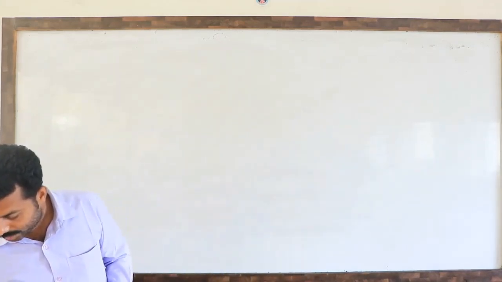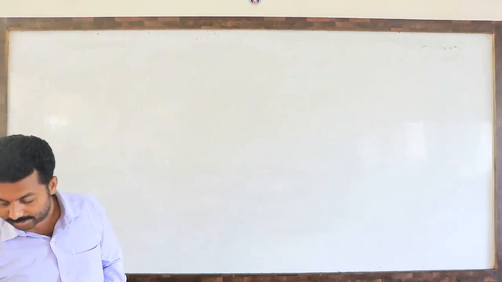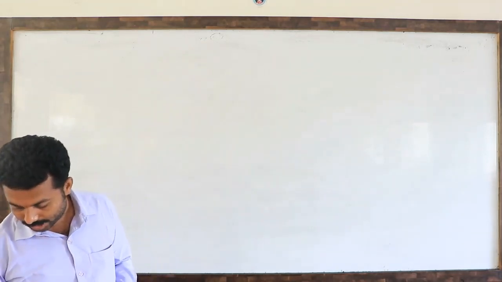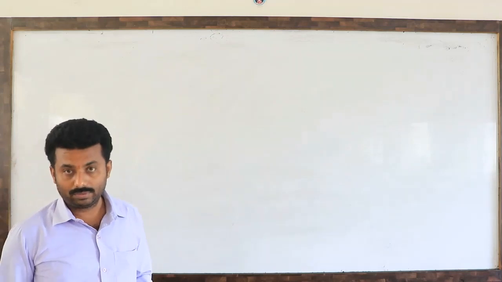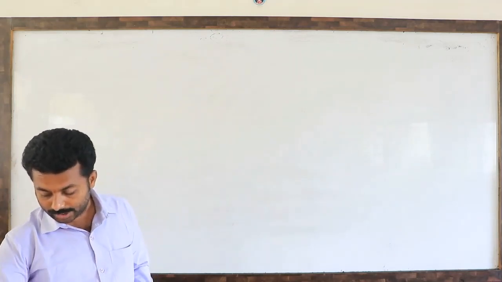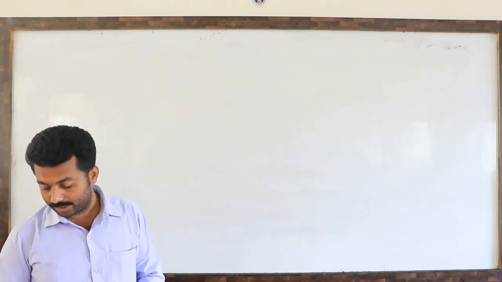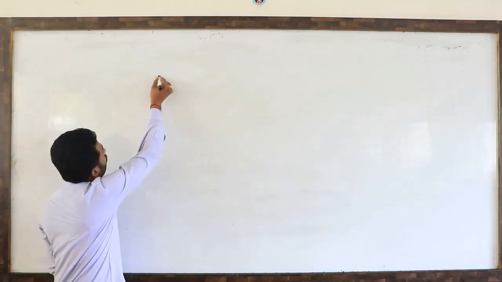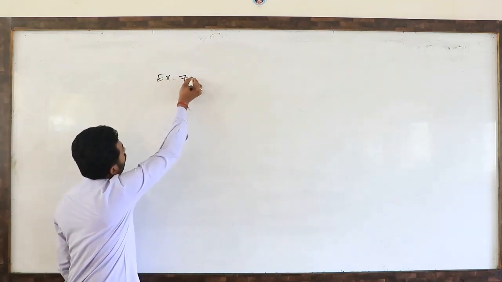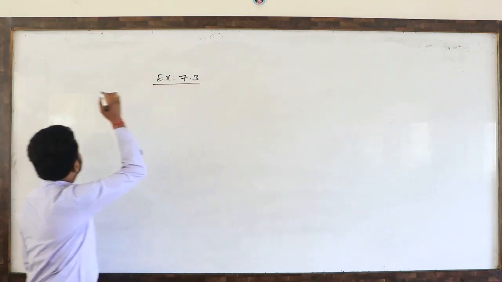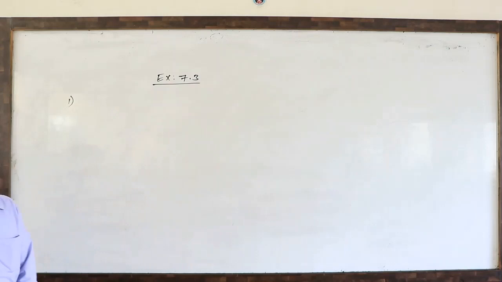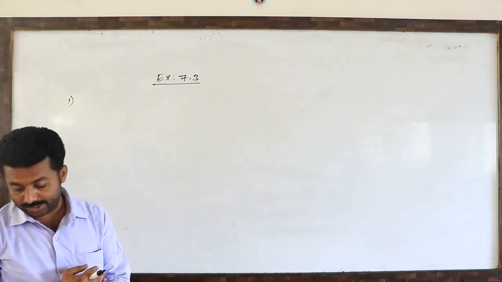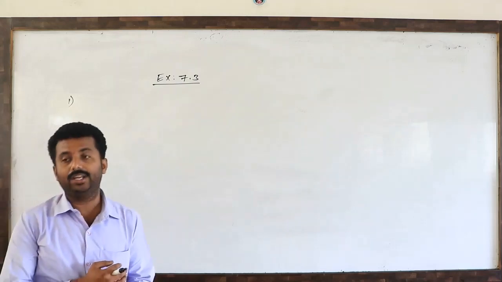Today we are going to discuss problems based on yesterday's concept, permutations. If you want, you can see page number 148, exercise 7.3. Read the first question. How many 3-digit numbers can be formed by using the digits 1 to 9 if no digit is repeated?